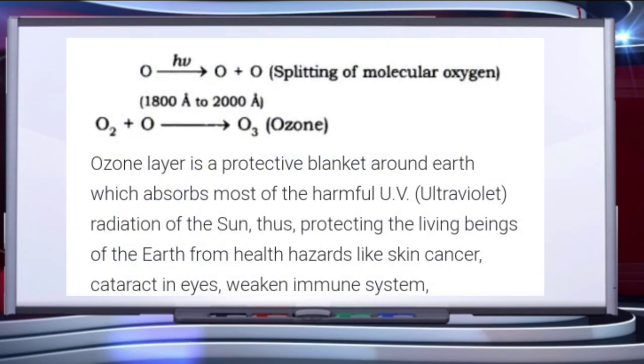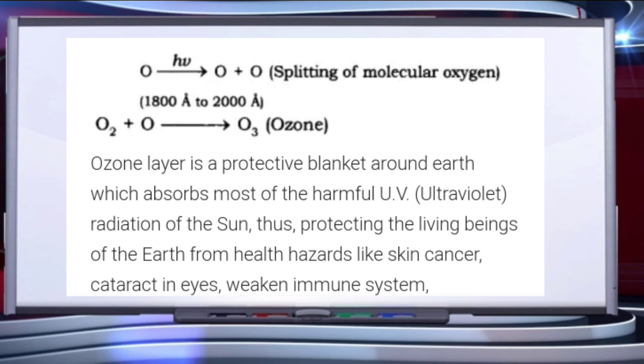The ultraviolet radiations of short wavelength are absorbed by the oxygen molecules, that is O2, present in the stratosphere. As a consequence, the oxygen molecules break down to form oxygen atoms. These oxygen atoms combine with oxygen present in the stratosphere to form ozone molecule, that is O3. Along with the above reaction, one more reaction takes place in the stratosphere.